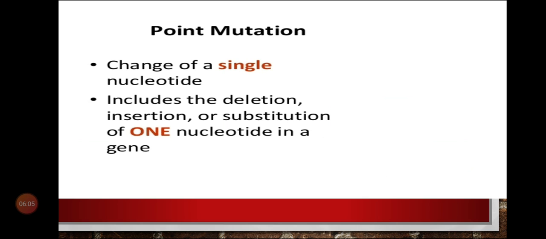If in a normal DNA sequence there is a change in a single nucleotide, it includes the deletion, insertion or substitution of one nucleotide in a gene. Okay, change of a single nucleotide means that change can be because of deletion, because of insertion, or because of substitution. Any one nucleotide can change, that is known as point mutation.